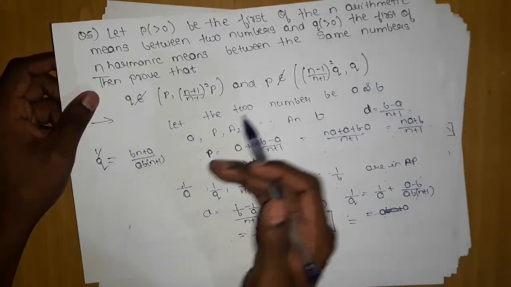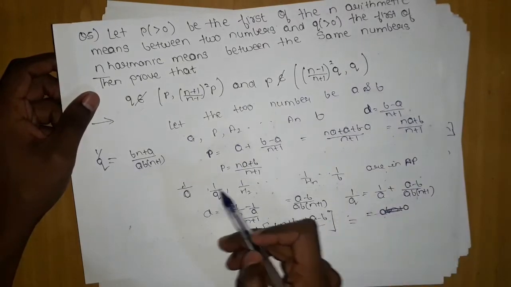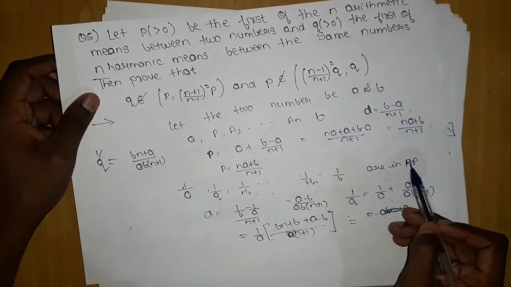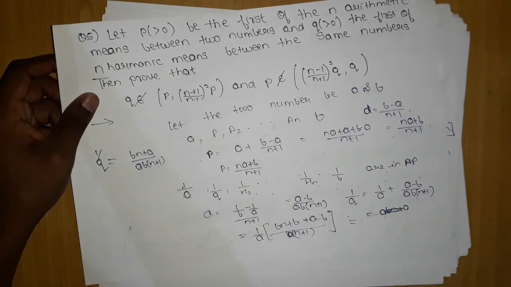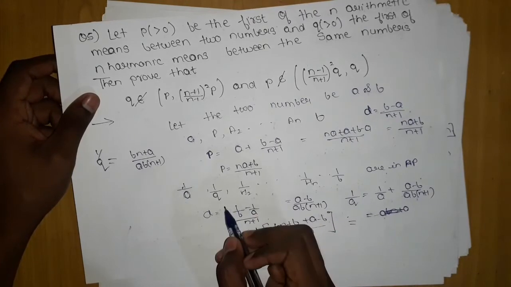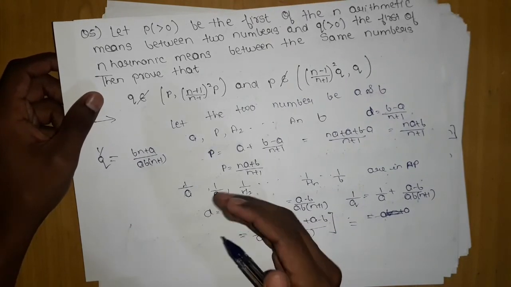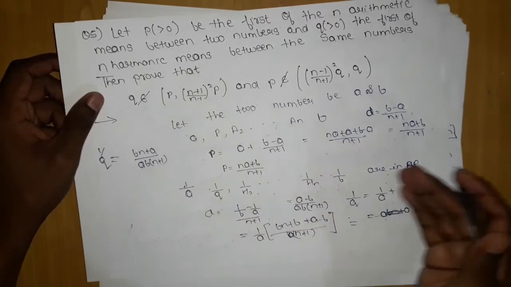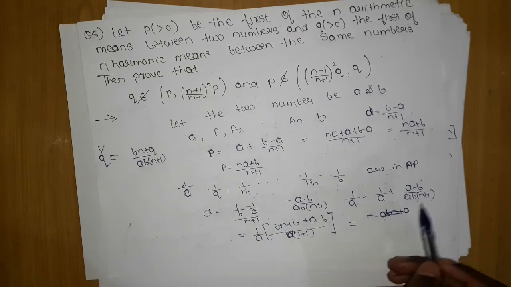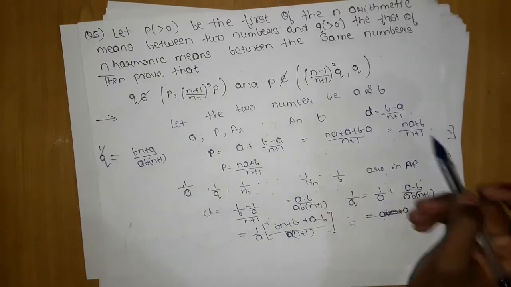Next, 1 upon a and 1 upon b and h1 h2 h3, this will be the series, but I will reverse them, 1 upon, then I will get an AP. Then I found the d. I took 1 upon because my 1 upon h1 is nothing but 1 upon q. If they were 1 upon a comma h1 h2, then it would be an HP, but with 1 upon a, it will be in AP. Then I found the d, I reversed it, I got the q value, I substituted the b value from 1. Then I made a quadratic.